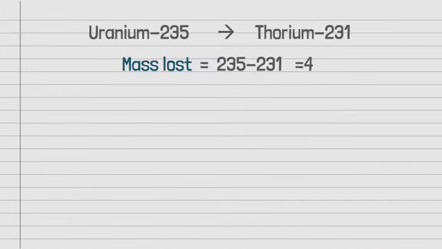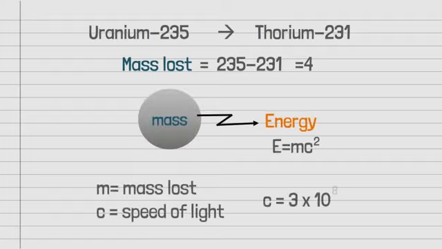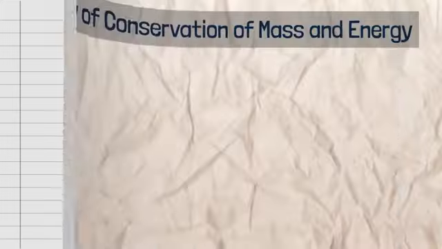But in some cases, the mass of the reactants is not equal to the mass of the products. Uranium, which has atomic mass of 235, changes to thorium having mass equal to 231. In this case, mass before and after is not same. There is a loss of 4 units of mass. What is happening to this lost mass? This lost mass changes to energy, and the value of the energy will be equal to mc², where m is the mass lost and c is the speed of light, which is equal to 3 × 10^8 meter per second.